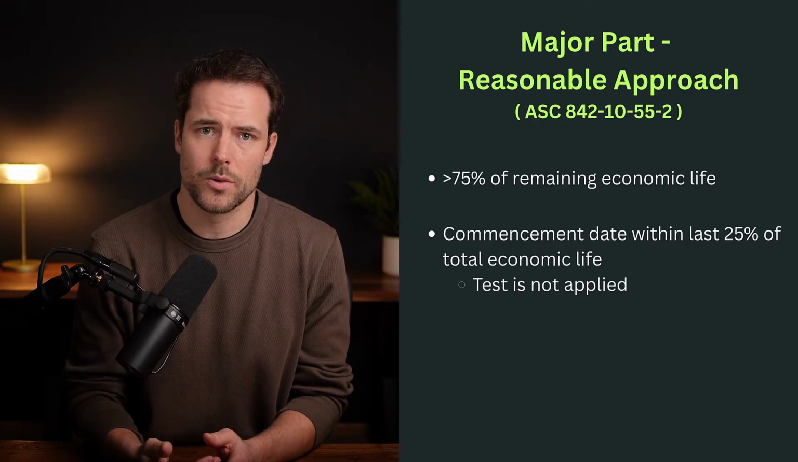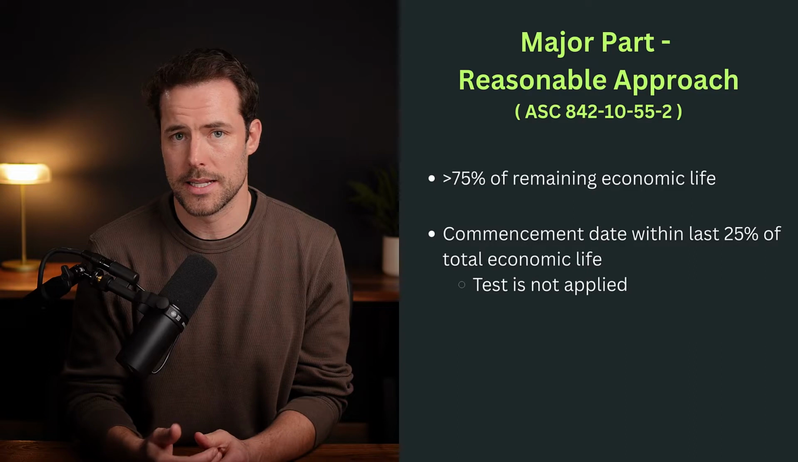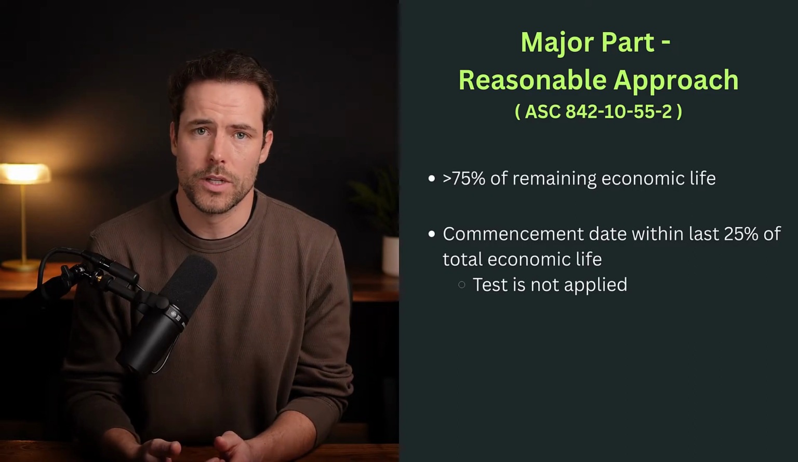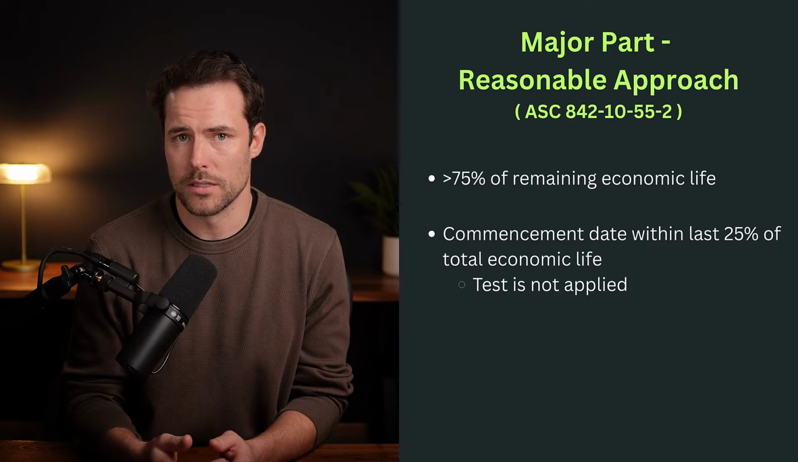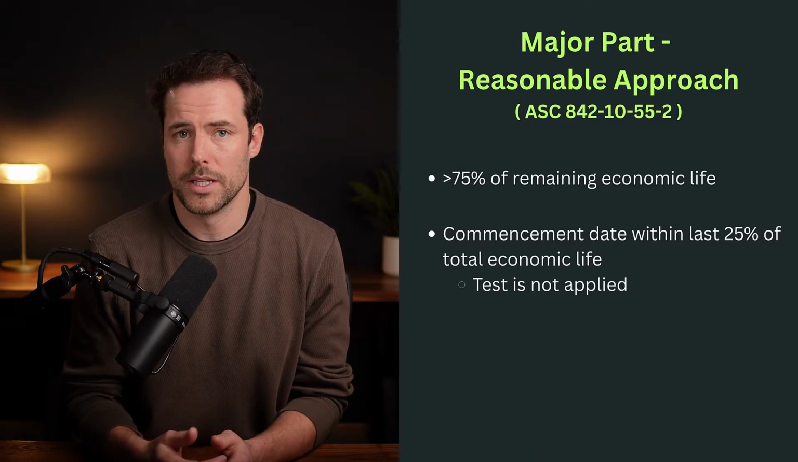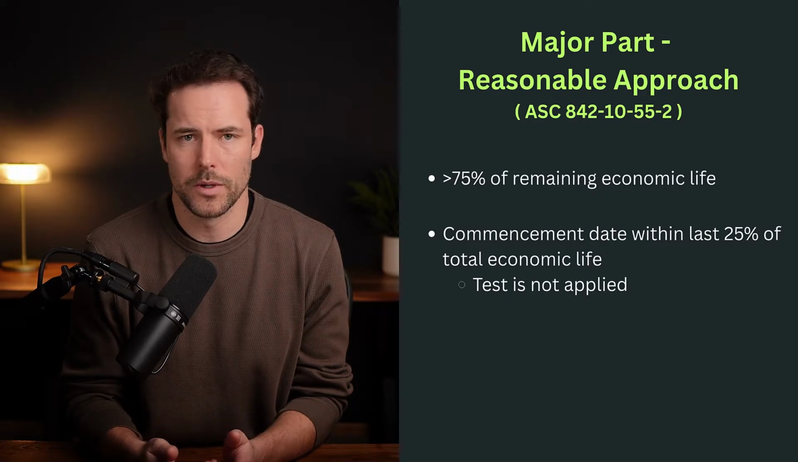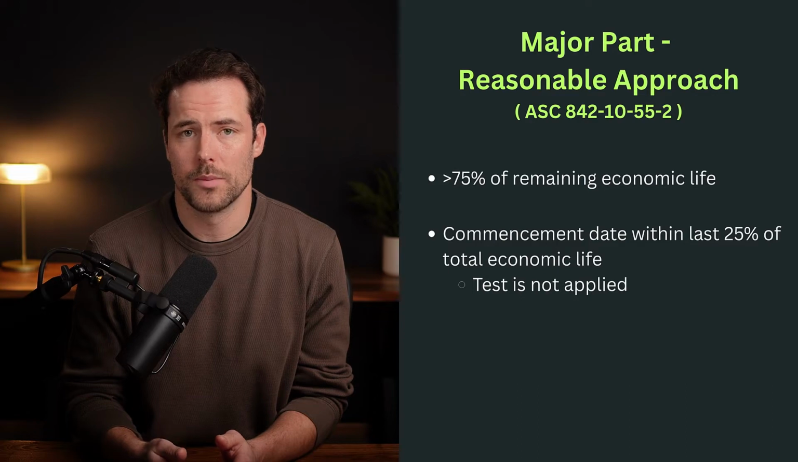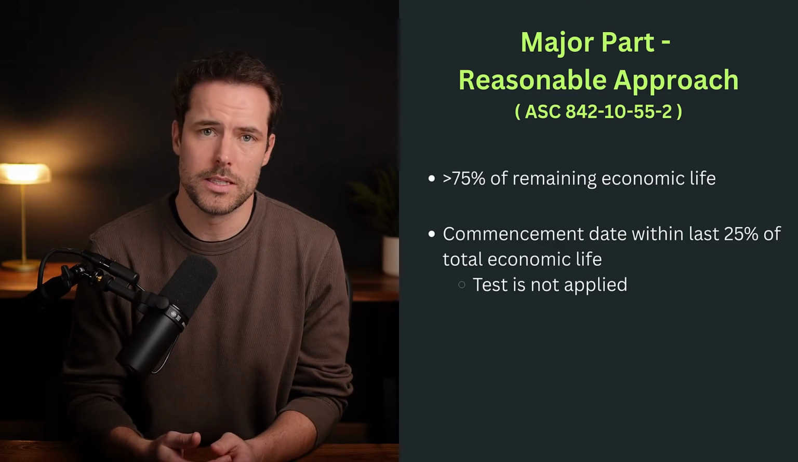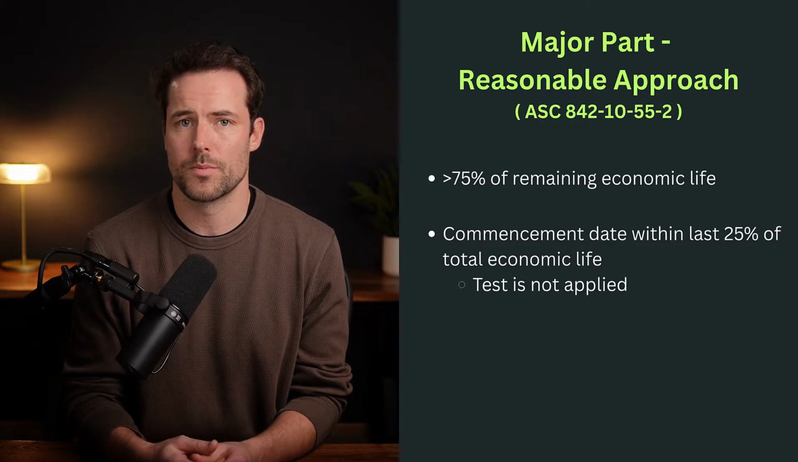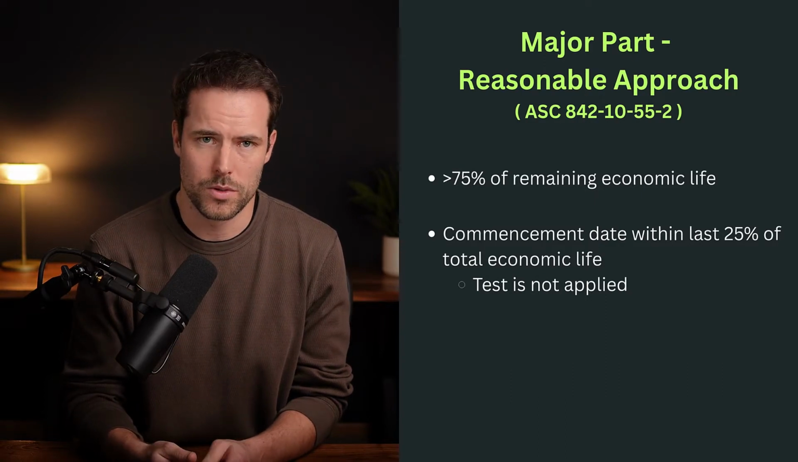Now, the standard doesn't require you to use this exact 75%, 25% benchmark. ASC 842 simply says this is one reasonable approach. But since FASB lays it out directly in the implementation guidance, most companies follow it. There's really no benefit to creating your own threshold or overcomplicating this test, so using the 75% and 25% guidelines is generally the most practical and consistent approach.